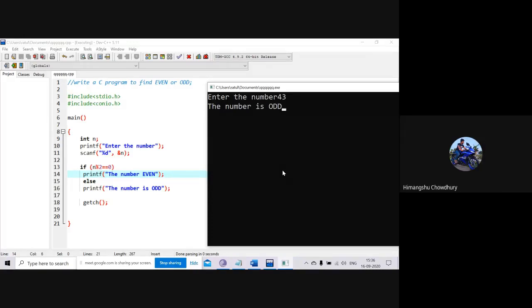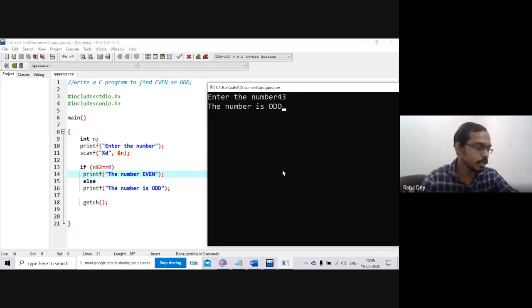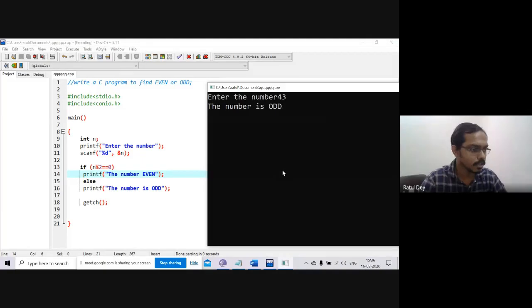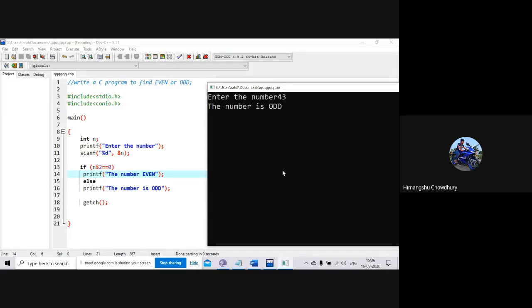It is not working. I am trying to find your name. Himanshu. Can you please tell your name? Himanshu Chaudhary. Okay, is it possible to share your screen? Okay sir, just a minute.